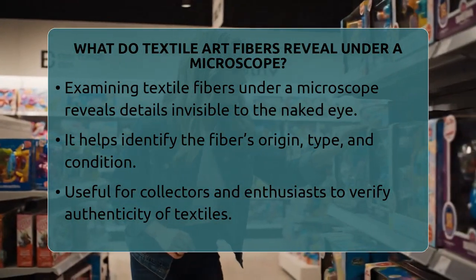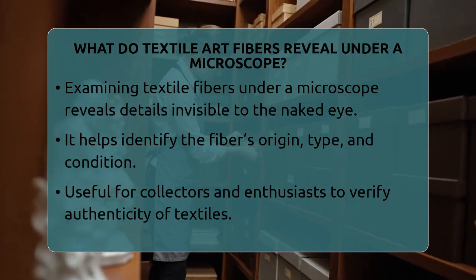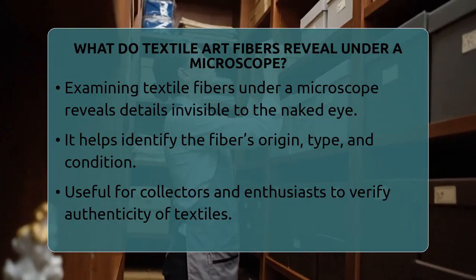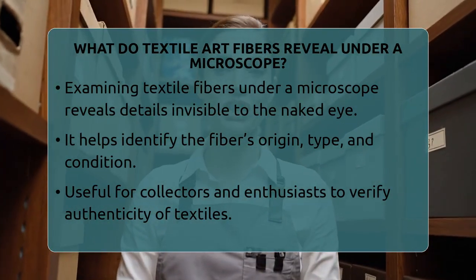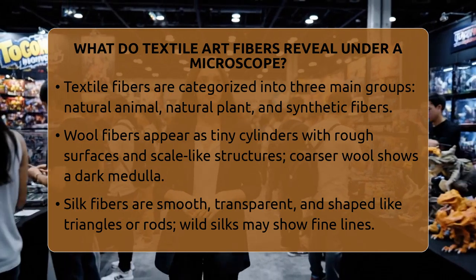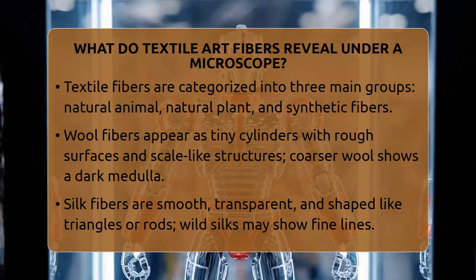The first is natural animal fibers, which are protein-based. Wool is a common example. Under a microscope, wool fibers look like tiny cylinders with rough, uneven surfaces. They often have overlapping scale-like structures on their surface. Coarser wool might show a dark central canal called a medulla.